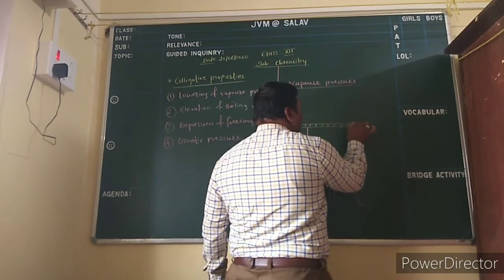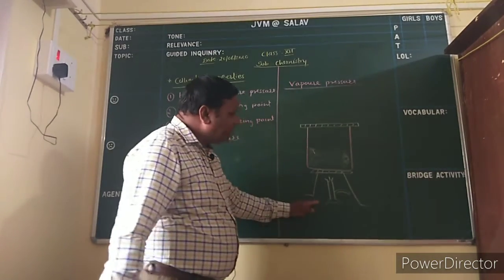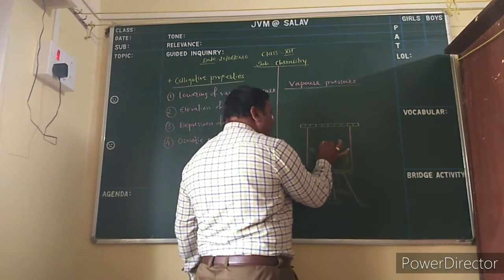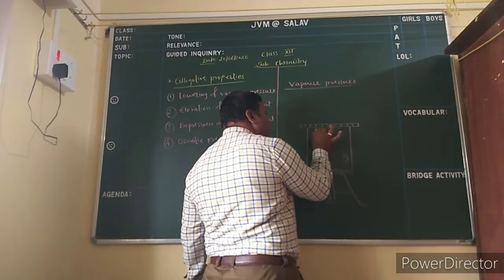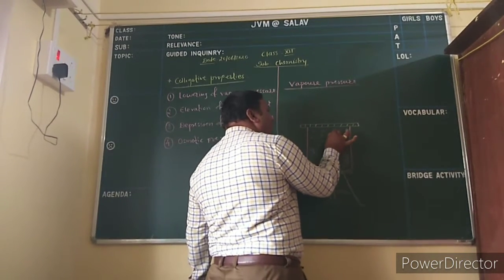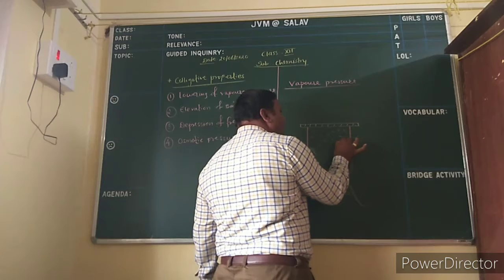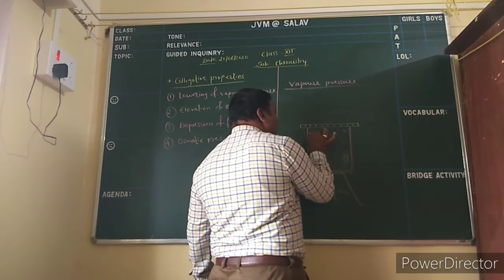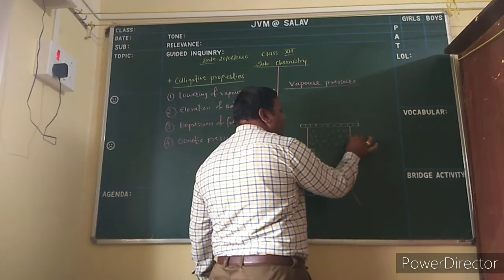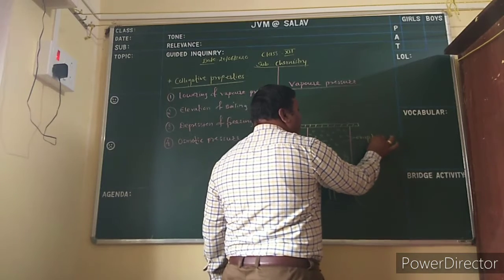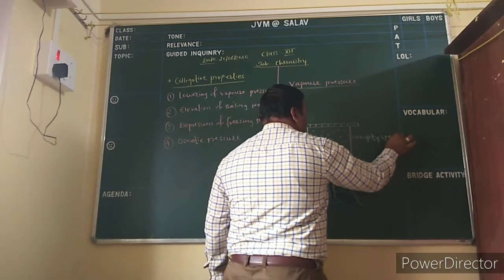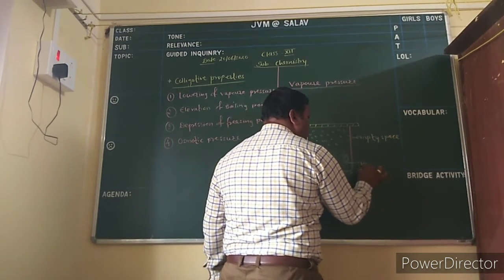When it is heated, this liquid forms vapors, and these vapors are collected in the empty space. This is the empty space, and this is the water.